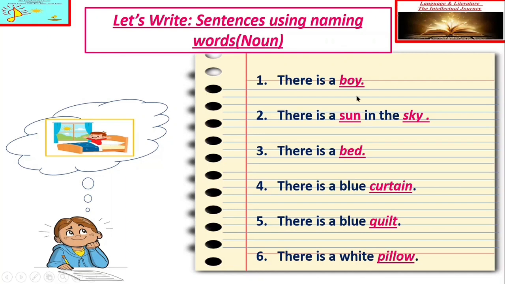All these words which I have mentioned in pink font color are nouns: boy, sun, sky, bed, curtain, quilt, pillow.